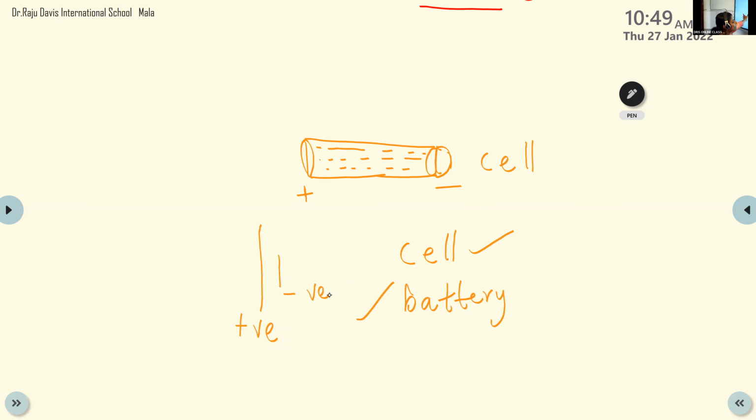So what is the meaning of this symbol? The symbol of a cell. It has two sides, a positive side and a negative side. The big line represents the positive side, and the small line the negative side. Okay.